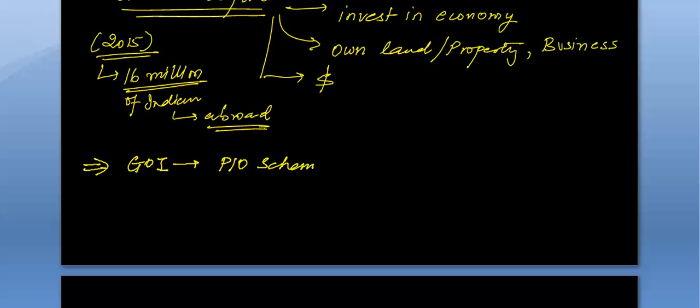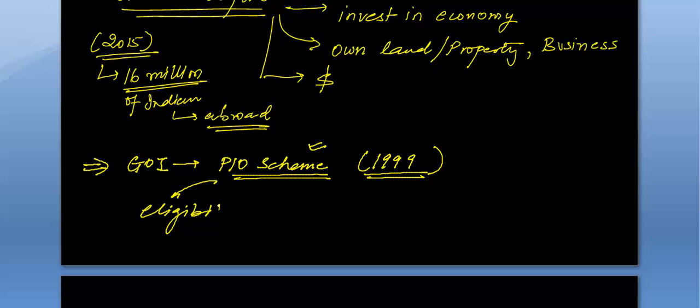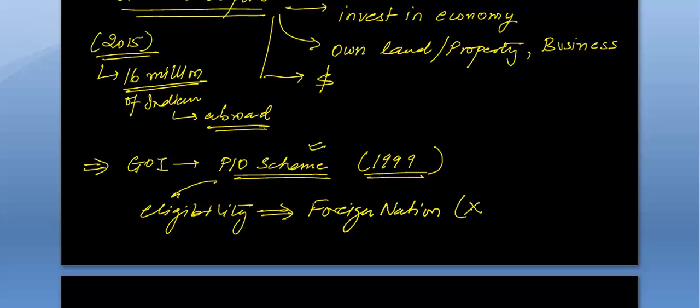So because of these reasons, the Government of India rolled out the PIO scheme. The PIO scheme was first rolled out nearly in, I think, 1999. It gives some eligibility criteria that the foreign nationals who are not citizens of India can claim this PIO card.